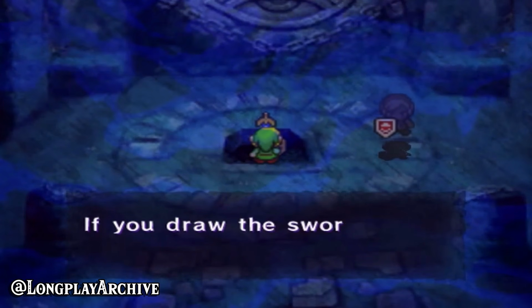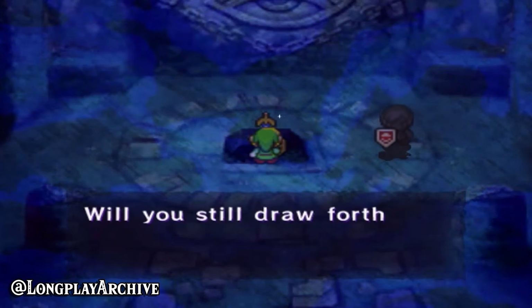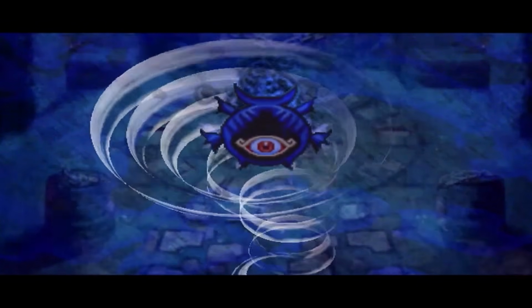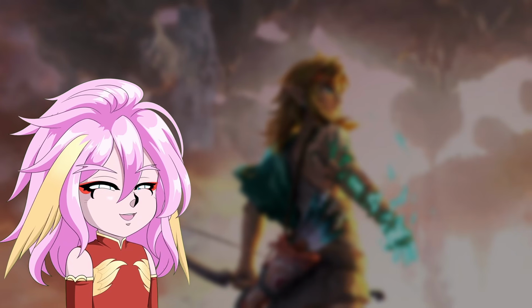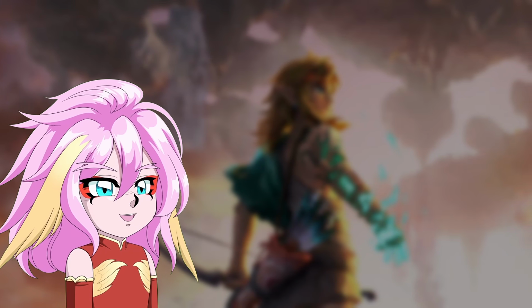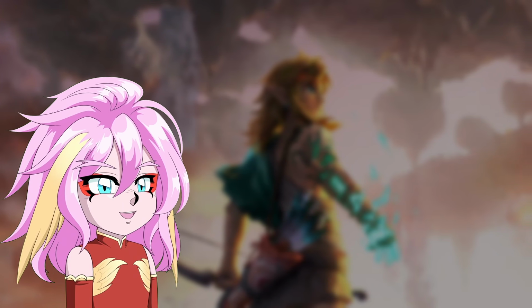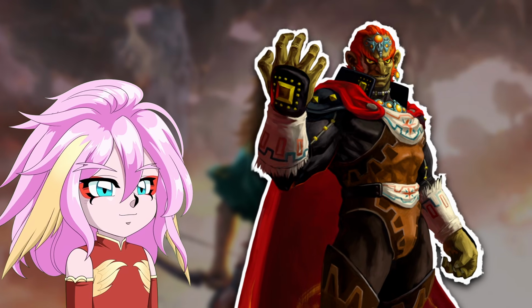As for Vaati's one use of the term in Four Swords Adventures, he's set free when the hero of that era draws the Four Sword and removes the seal on the Wind Mage. So return seems to mean either someone removes the seal or barrier that kept them in place, or that the method of their return is something besides reincarnation or revival. Since nearly every appearance of Ganondorf and Ganon is not a reincarnation, this means that every time we encounter him, we're fighting the same person we met in Ocarina of Time.